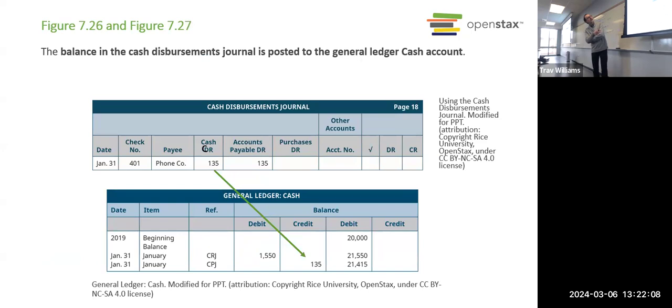The balance in the cash disbursements journal is also posted to the cash account. So at the end of the month, we're updating the cash account with any money that came in from the cash receipts journal and any money that went out from cash disbursements. Cash disbursement says we paid the phone company $135. At the end of the month, we update that to the cash account. We indicate that's coming from CPJ. That looks like a typo. Should be CDJ, Cash Disbursements Journal.